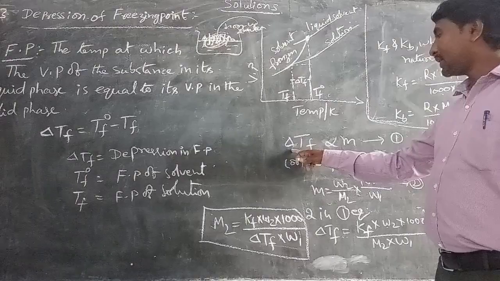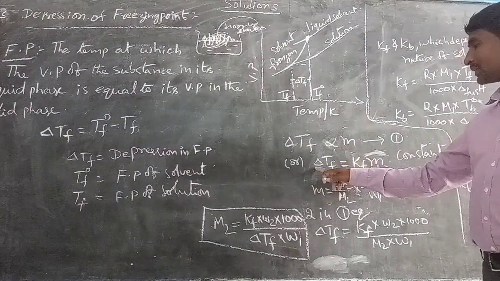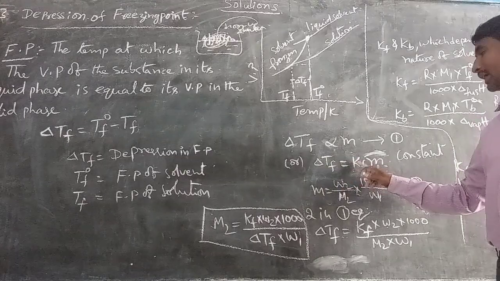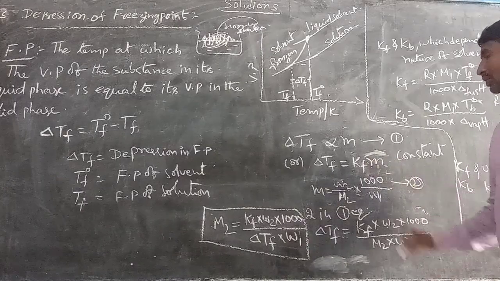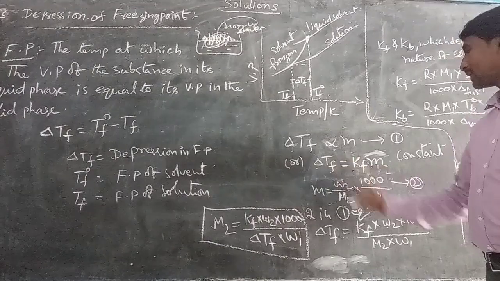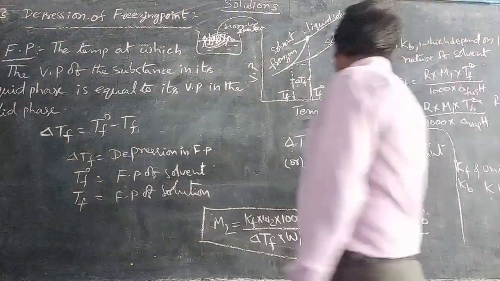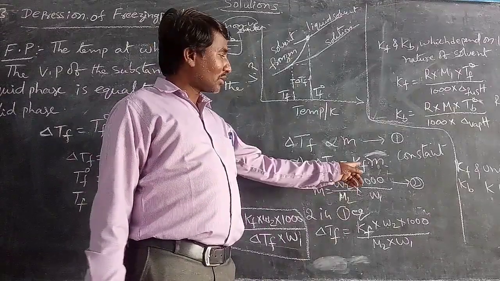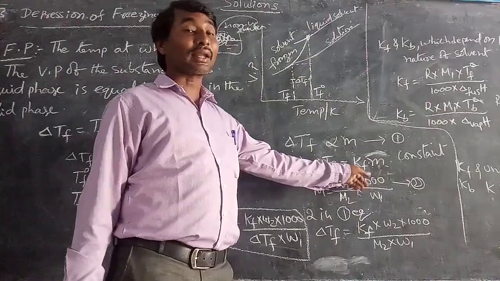So delta Tf equals Kf into m. Here delta Tf is the depression in freezing point, and Kf is the molal depression constant, or cryoscopic constant. m is the molality.